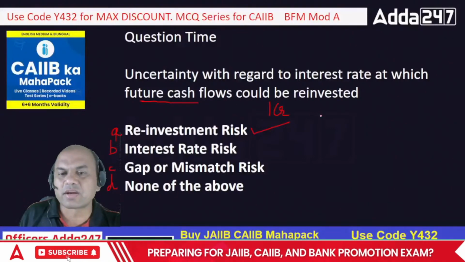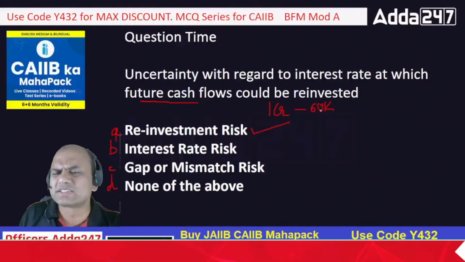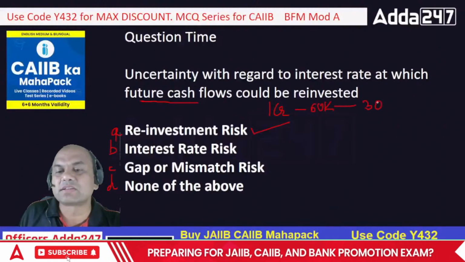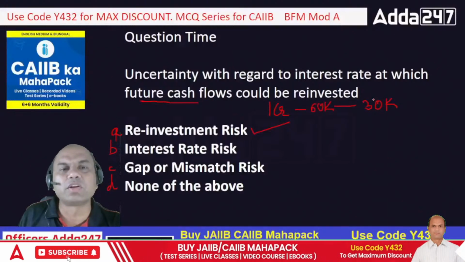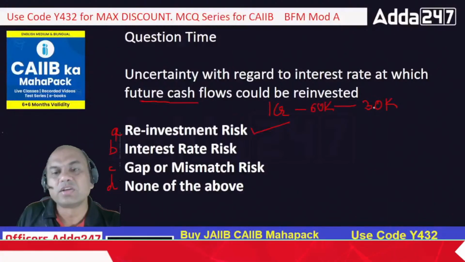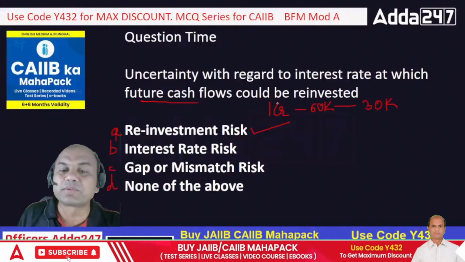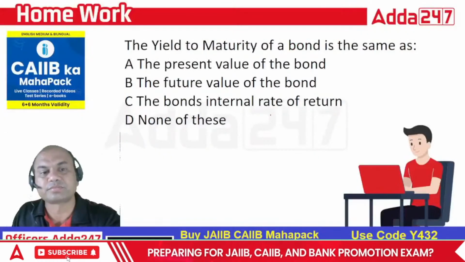Suppose I am getting 60,000 per month, and my expenses are, hypothetically, 30k per month. I'll have to invest the remaining 30k somewhere. I must get higher returns than this 7%, otherwise what's the harm in keeping it in that FD again? That's the way.